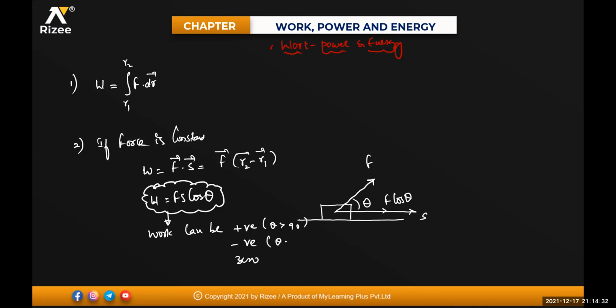Negative means theta is in between 90 degrees lesser than theta, theta lesser than or equal to 180 degrees. And zero for theta is equal to 90 degrees. Okay? Is it clear? Clear?